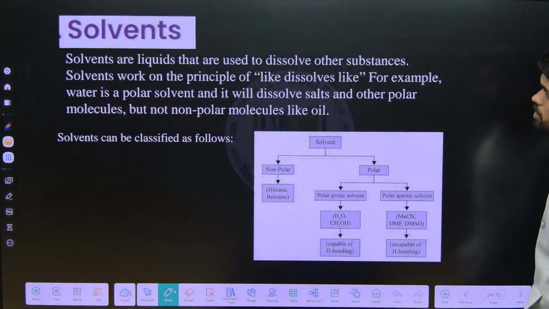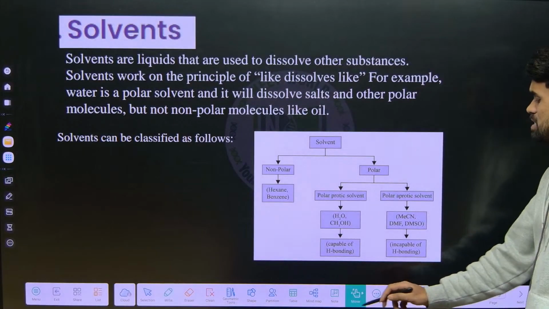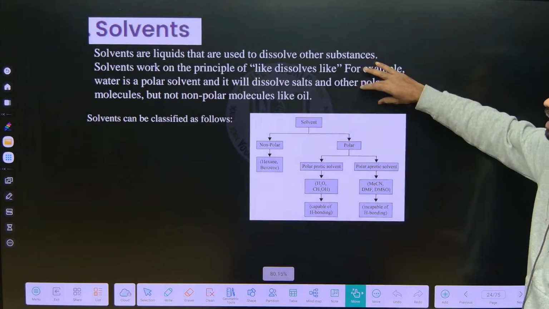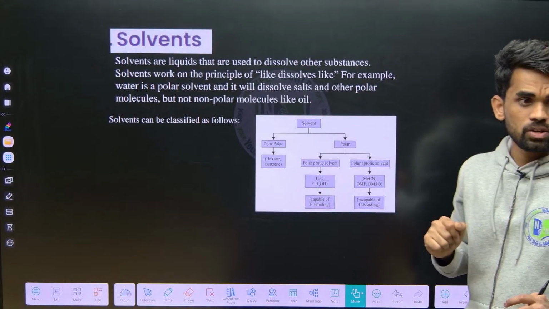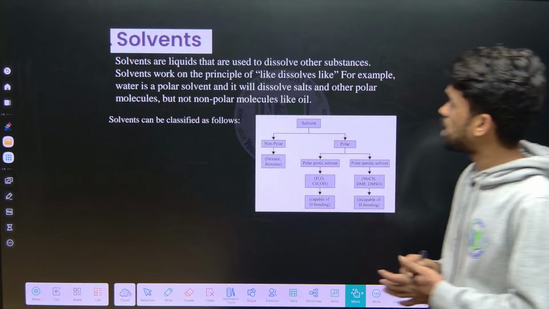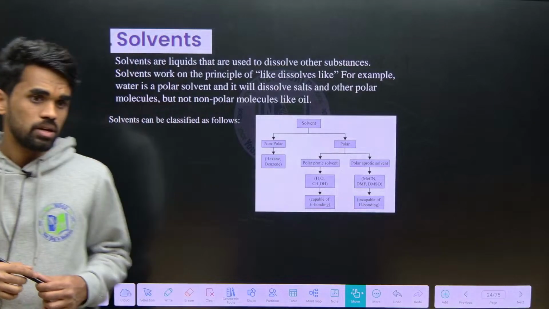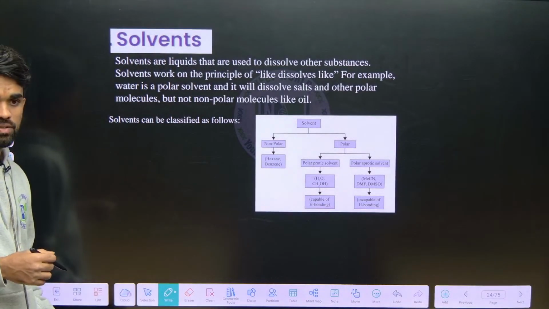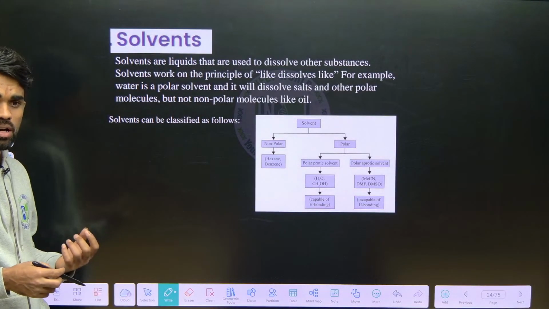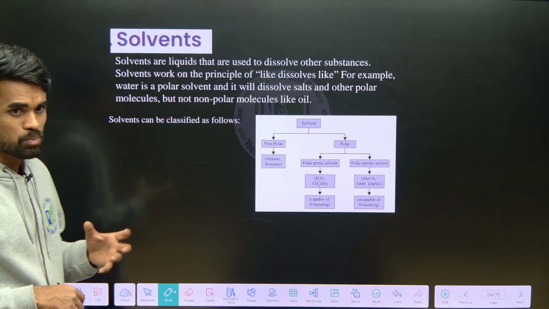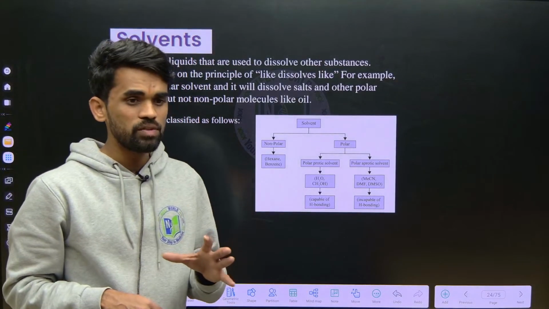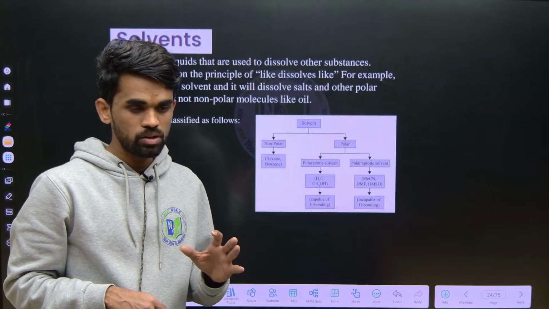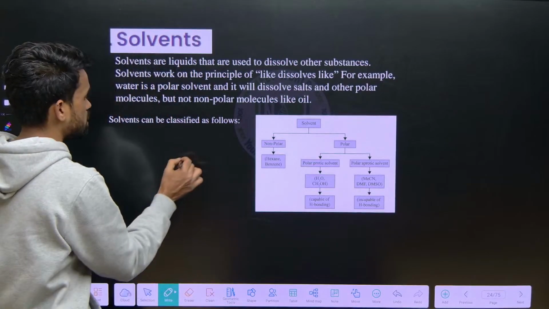Next, solvents. In order to understand the chemical properties, I mean the chemical reactions of haloalkanes, we need to know the solvents also. What are the solvents we have? Polar solvents and non-polar solvents. How can we say polar or non-polar? If the dipole moment in the molecule is completely zero, then we can say it is non-polar. For example, you can take CCl4.